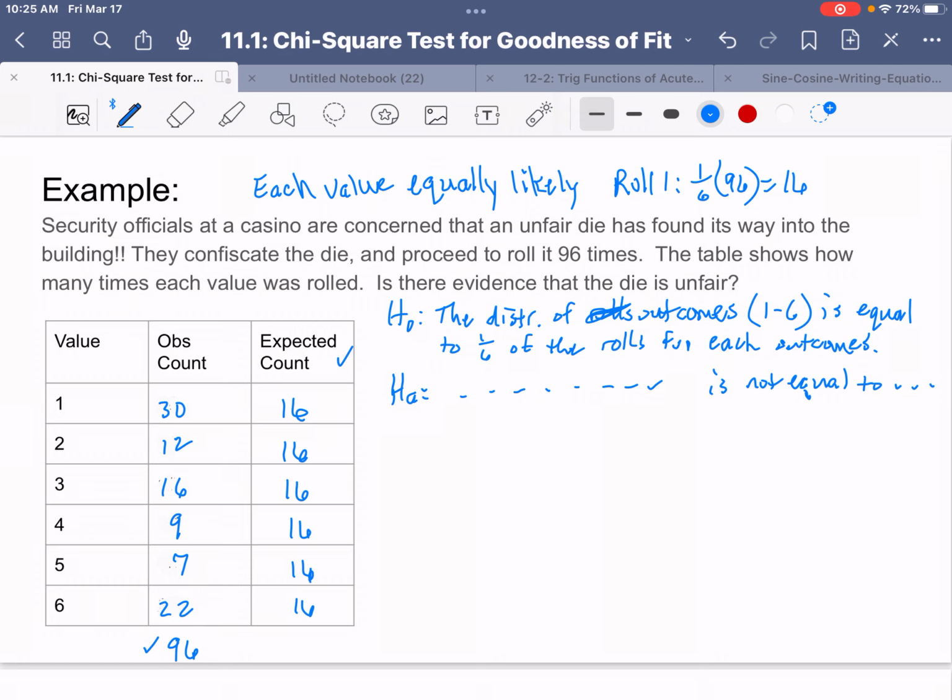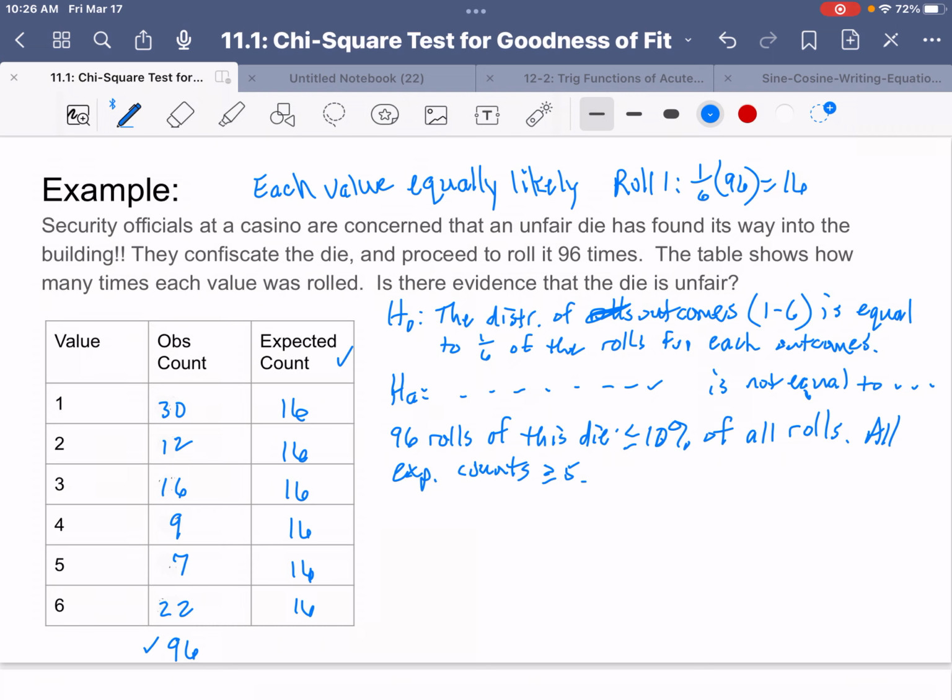Well, we don't know whether these dice rolls were randomly chosen from a big pile of dice rolls, so why don't we invoke the 10% rule? 96 rolls of this die is probably less than or equal to 10% of all of the times this die was rolled. And then, as we can see, all of the expected counts are greater than or equal to 5. Love checking the conditions for the chi-square goodness of fit. Real sweet and simple. Okay, we're ready to run the test.